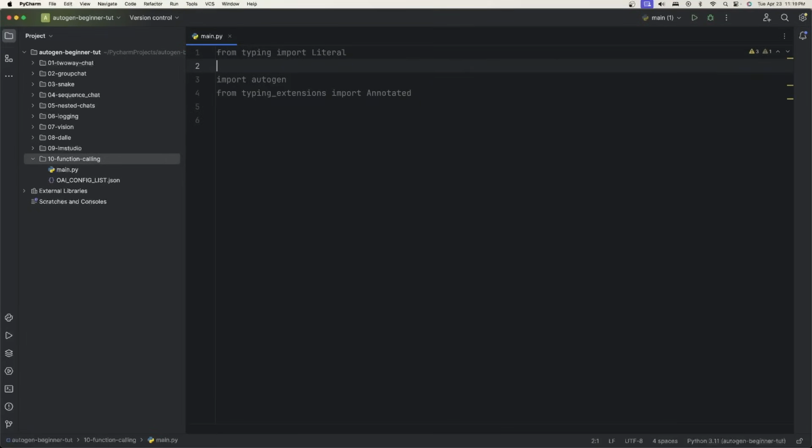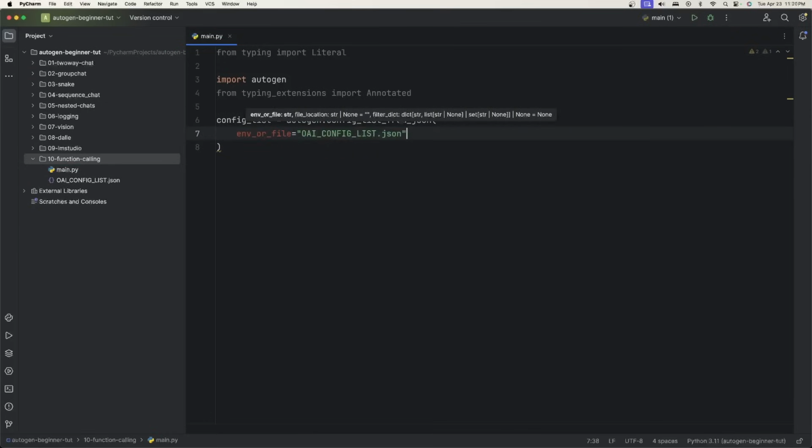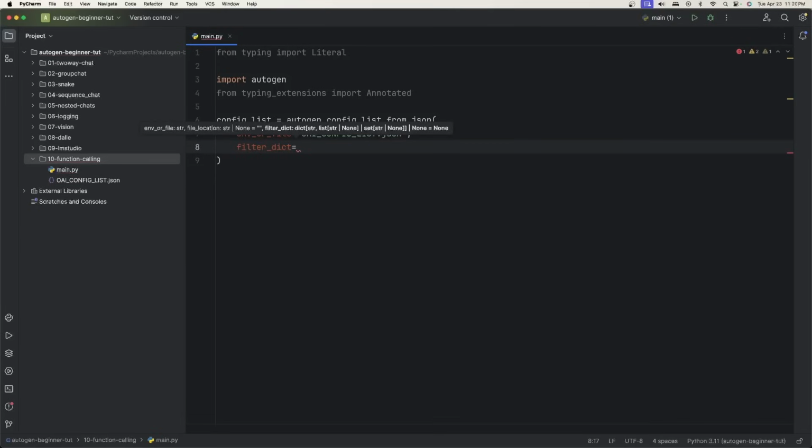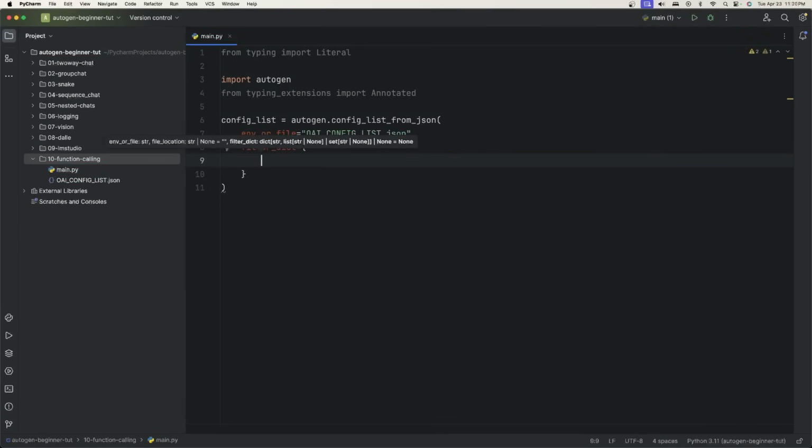Well, the first thing is we do have some imports, right? So you have import Literal, autogen, and Annotated, which I'll show you why we need that. Then we'll say config_list equals autogen.config_list_from_json because we created the JSON file. We'll say env_or_file equals OAI_CONFIG_LIST.json, and then filter_dict. You don't necessarily have to do this here, so you can omit this, but I just make it a habit for myself. So then we want to filter by the model, and this is an array, so we're going to say gpt-3.5-turbo.